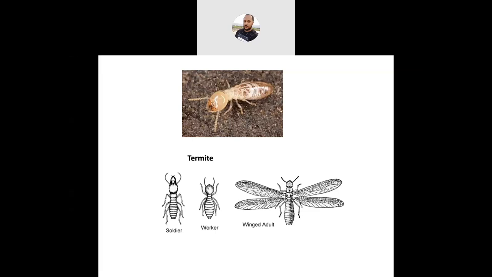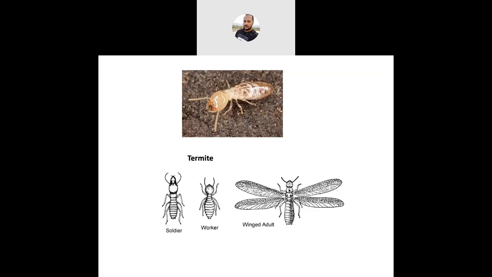Now, coming to why termites are called social insects. Termites are called ancient eusocial insects because they have three important characters. First, all the individuals cooperate with each other in the colony. Second, each individual within a group has a well-defined work system in the colony.